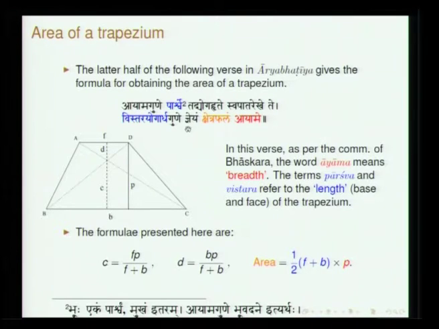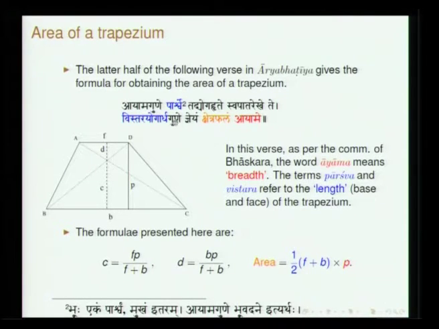Vistara yogardha gune. Vistara here is used to refer to the base and the face. In this figure, BC is the base and AD is the face. Yoga is sum, Vistara yoga, ardha is half.